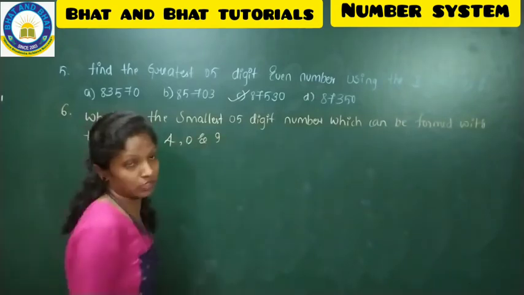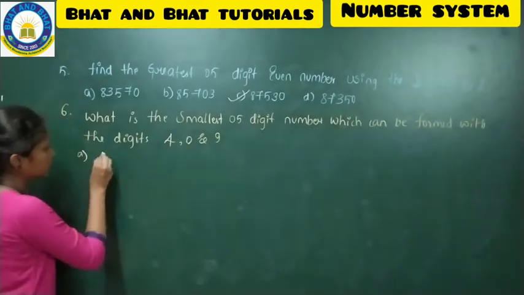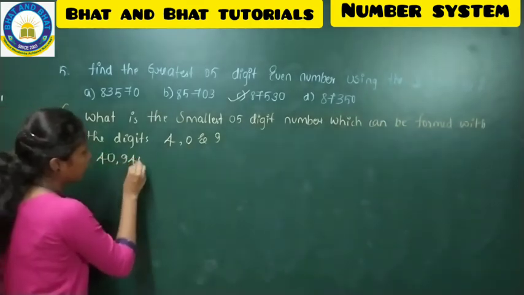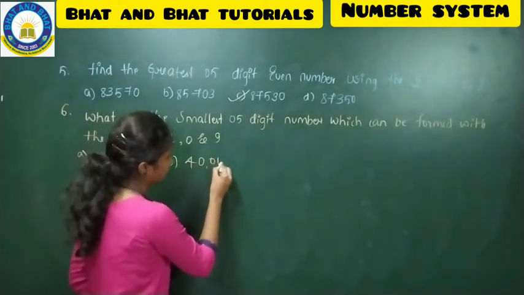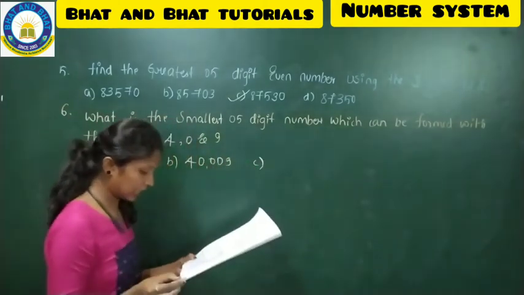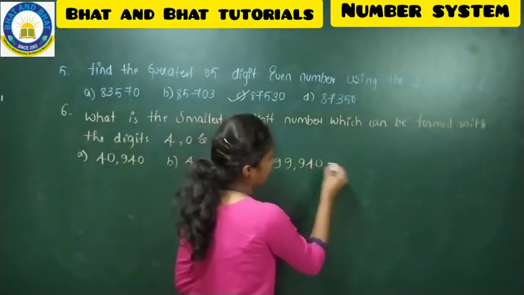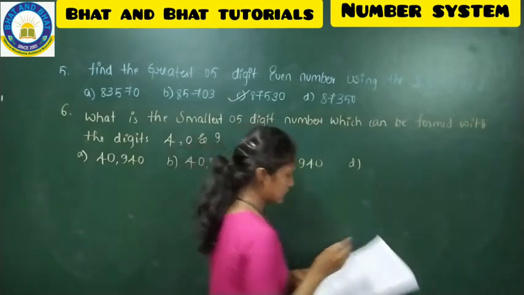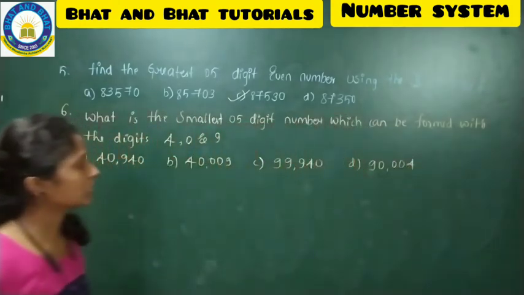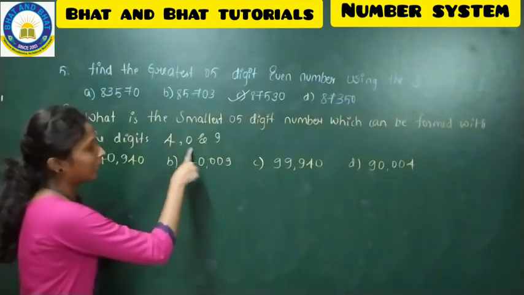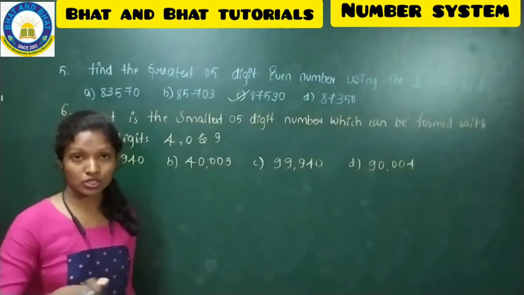But in this question there is a trick. See the options. In option A they are telling 40,940, in option B 40,009, in option C 99,940, and in option D 90,004. Here they have given only 3 numbers, but if you see, with the same numbers they have used them twice.